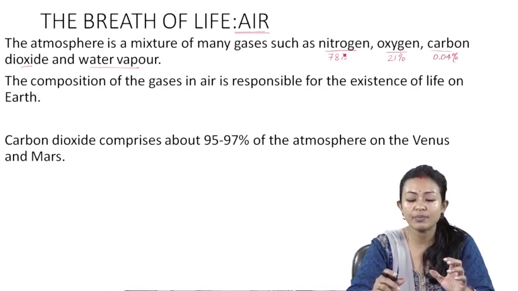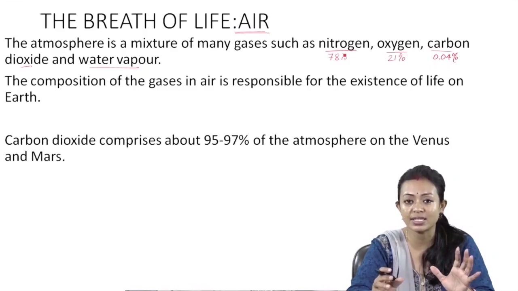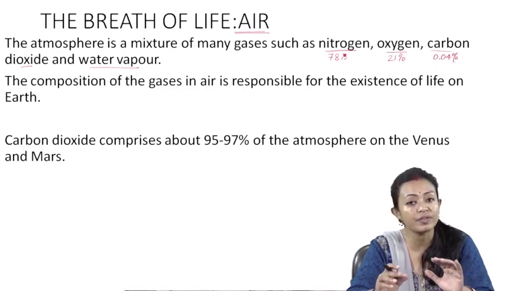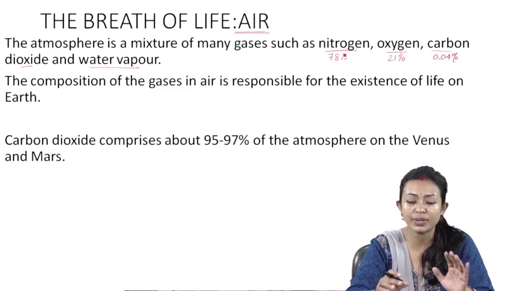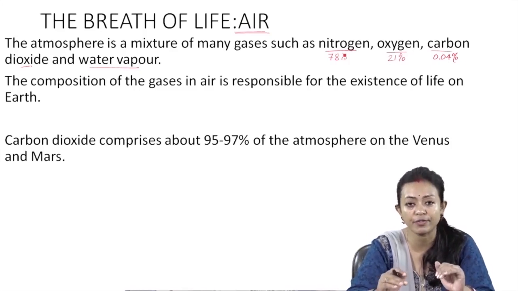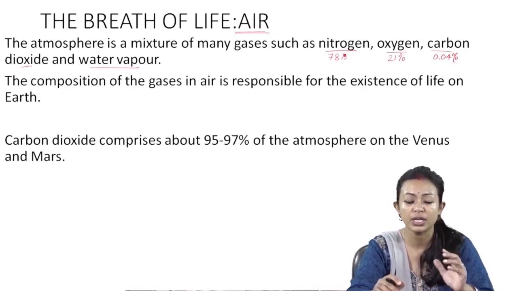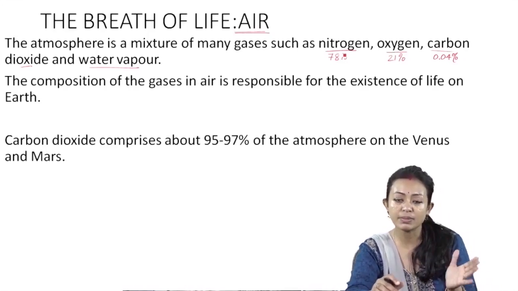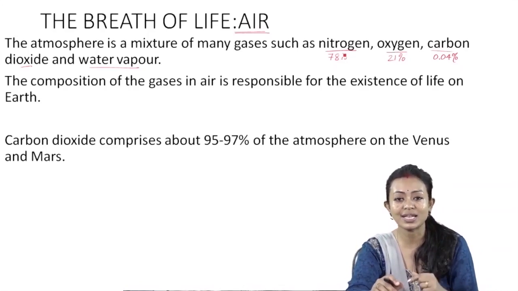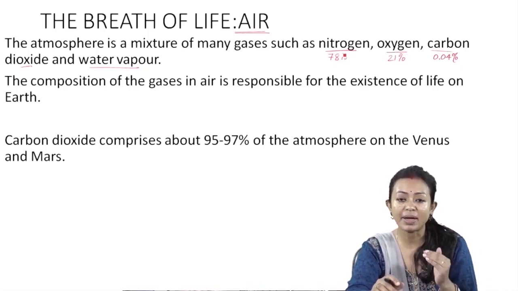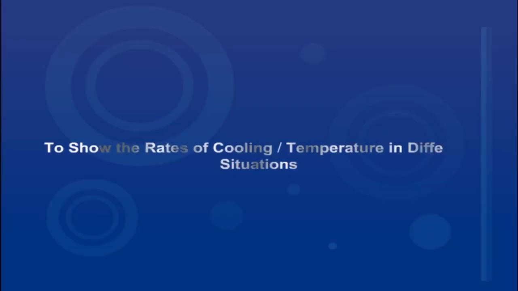During the daytime when the sun shines and rises, the temperature would have gone very high. Whereas during the night when there is no sunshine, the temperature would have fallen down. And because of this major fluctuation of temperature from a maximum to the minimum, life would have perished. So the objective of the activity is to show the rates of cooling temperature in different situations.